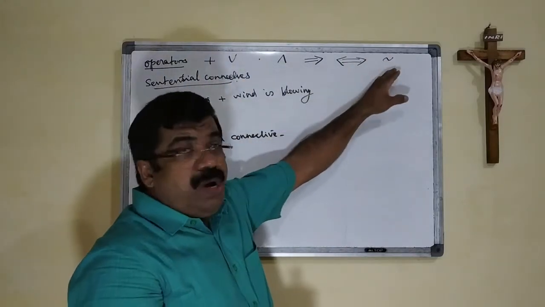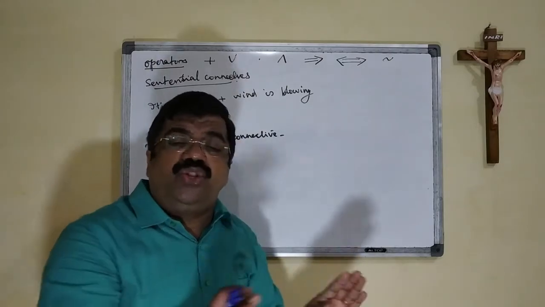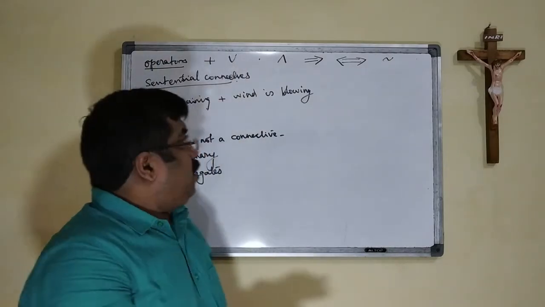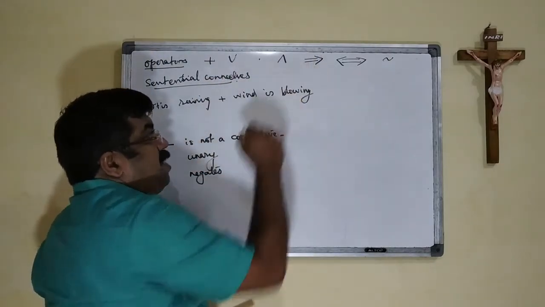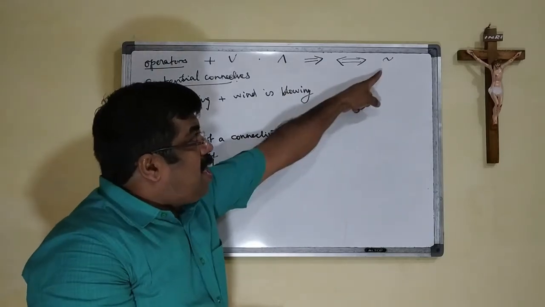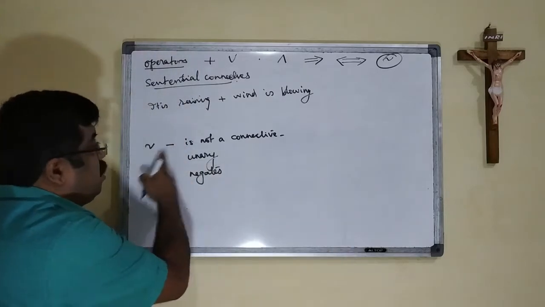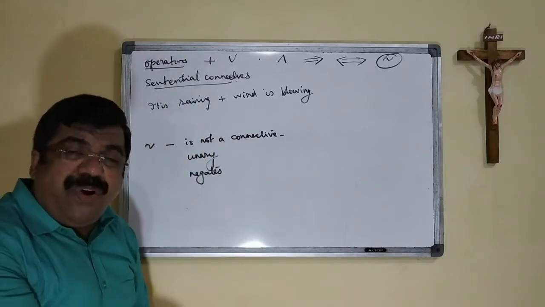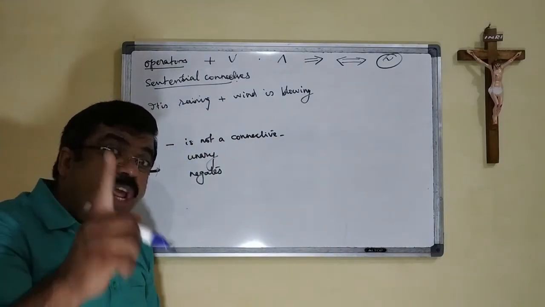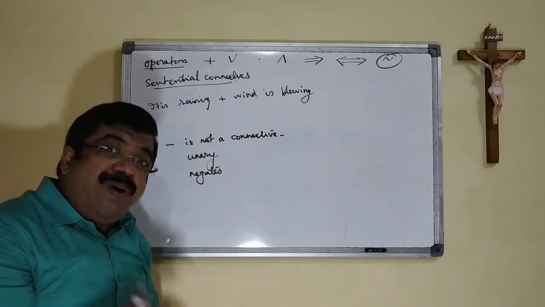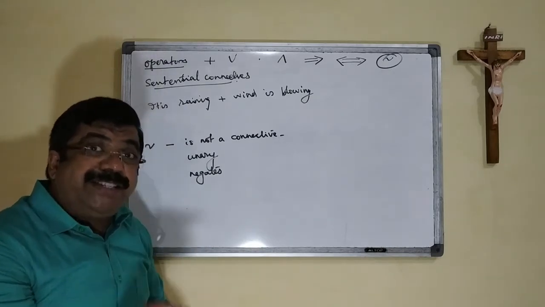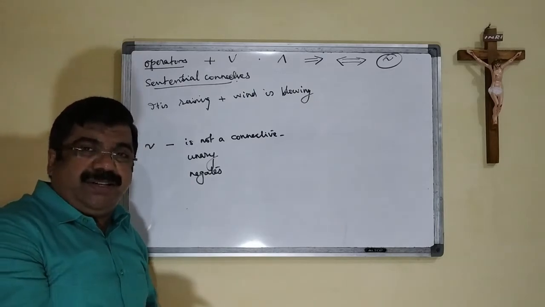Among these, the last one is not a connective. These are all connecting the sentences. But the last symbol is not a connective. It is a unary one, which works with only one statement. And what happens with that statement? That statement gets negated.